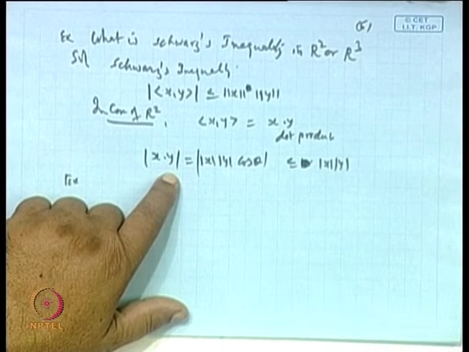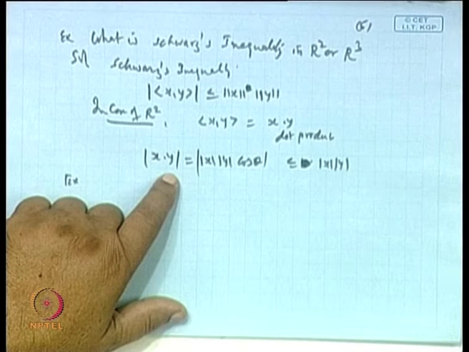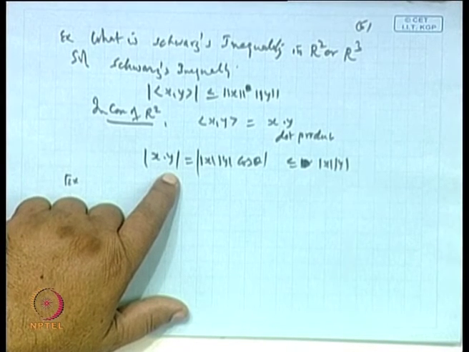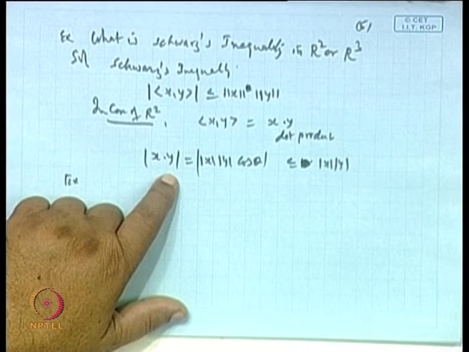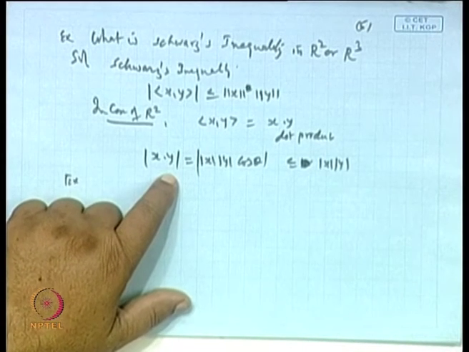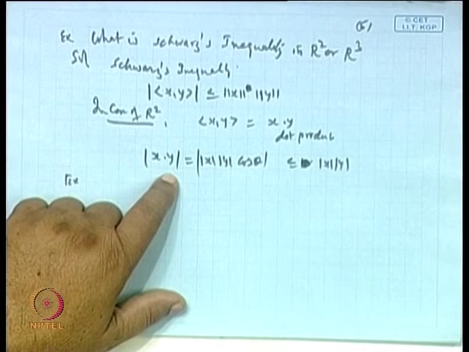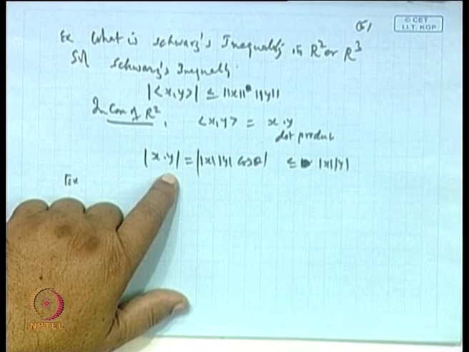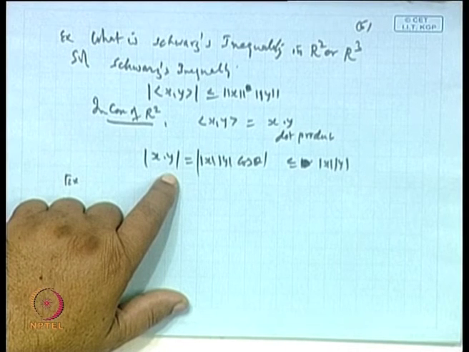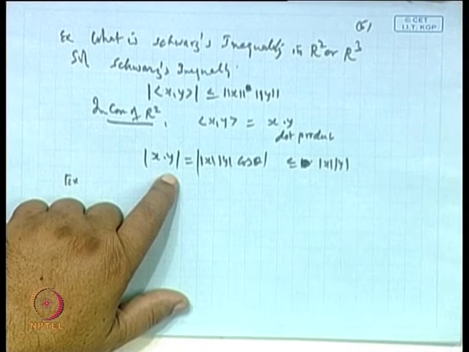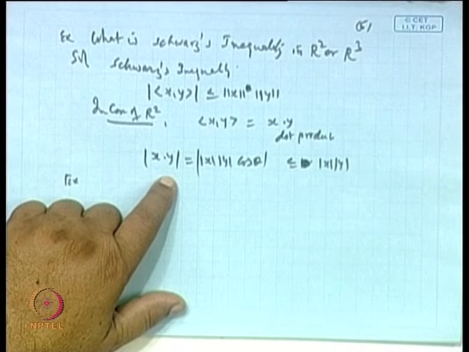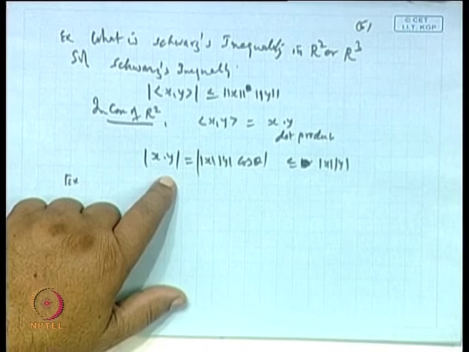The inner product of x and y, where x and y are in some higher dimension, divided by norm x and norm y, will remain less than or equal to 1. So we can define it as some function of either cos theta or sin theta, and from that we can find the angle.